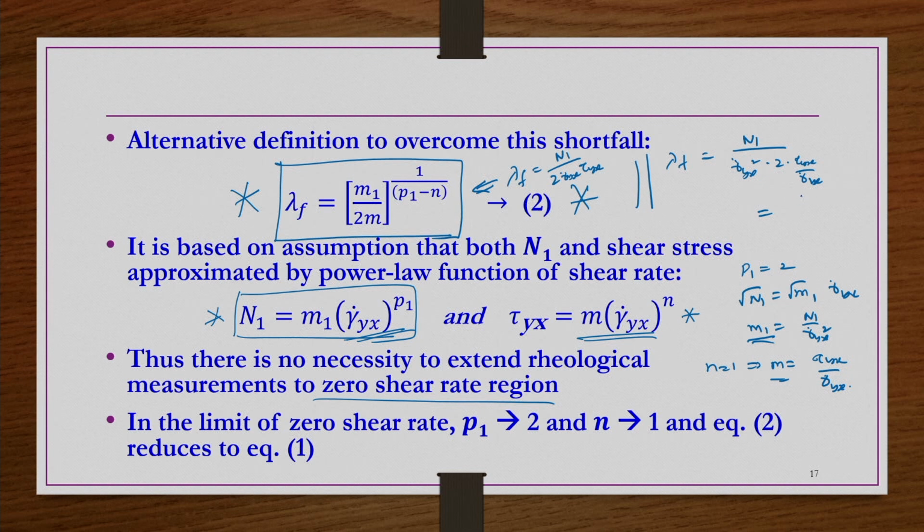Then we have N1 divided by 2 gamma dot yx tau yx, which is nothing but the Maxwellian relaxation time. So this is a better way. The difference between these two forms of Maxwellian relaxation time is that if you use this one, you do not need to extend the rheological behavior to the zero shear rate region.